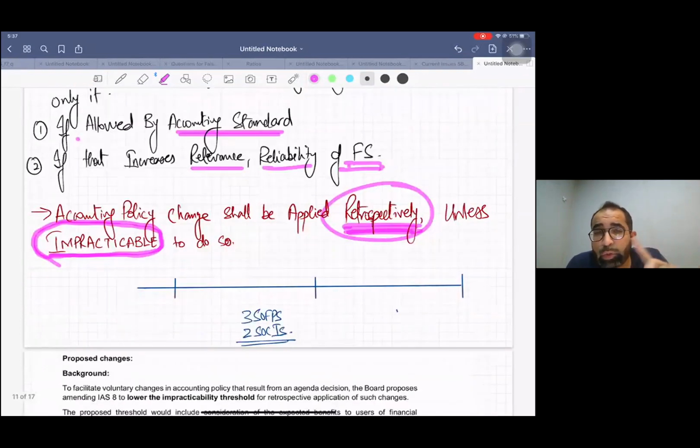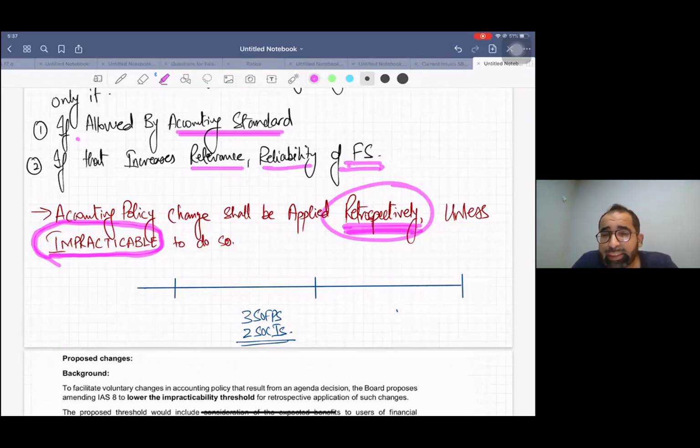I'm not teaching US GAAP right now. US GAAP is a separate thing. We are discussing IFRS. Listen, if you invest in a company, you will get the financial statements, and with them you get the comparative data.